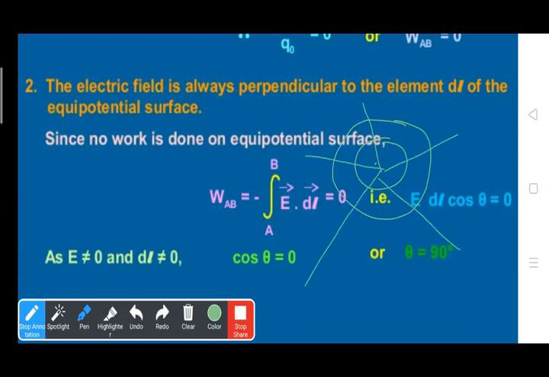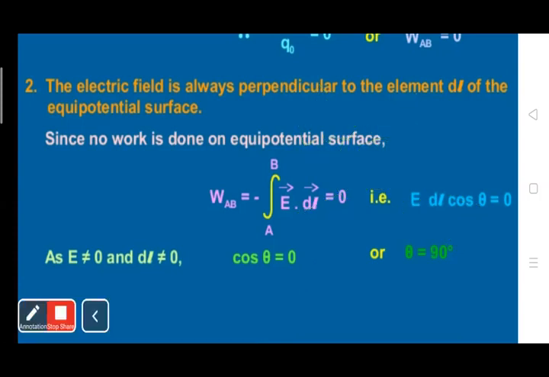From the figure, this is the dl element, and the electric field E is always perpendicular to this dl element. Okay, so how is it possible?